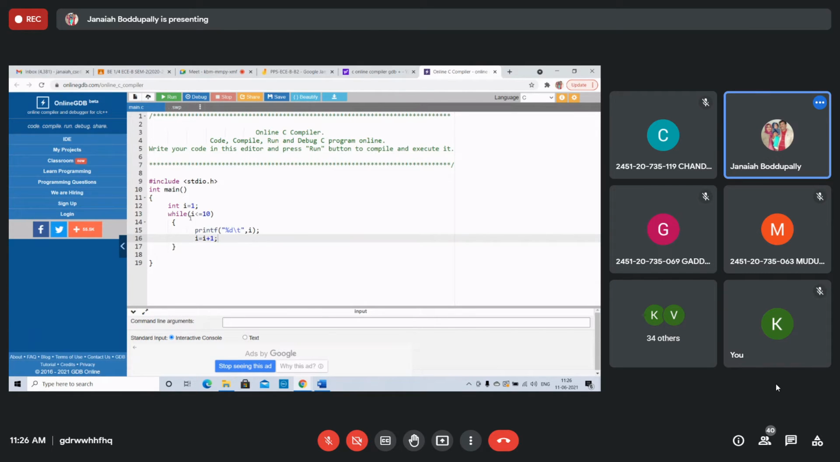Suppose it becomes 11. 11 less than or equal to 10, the condition fails, then the loop exits. That's it.